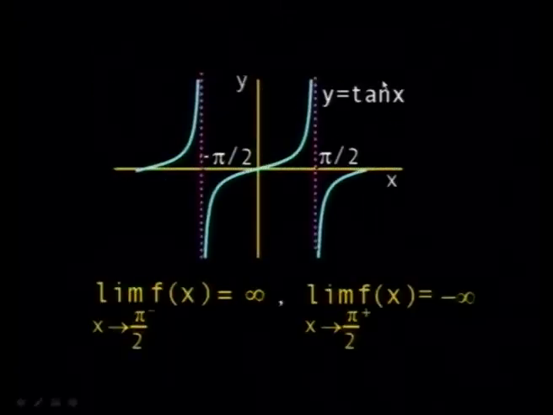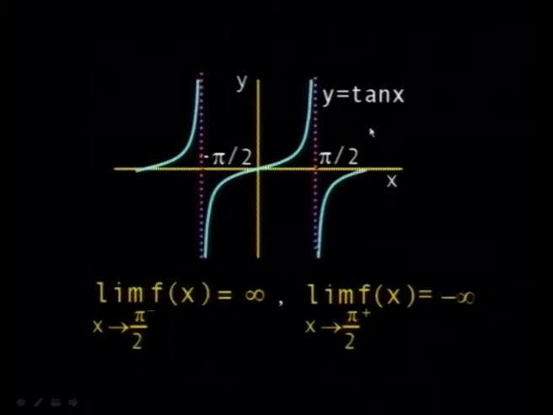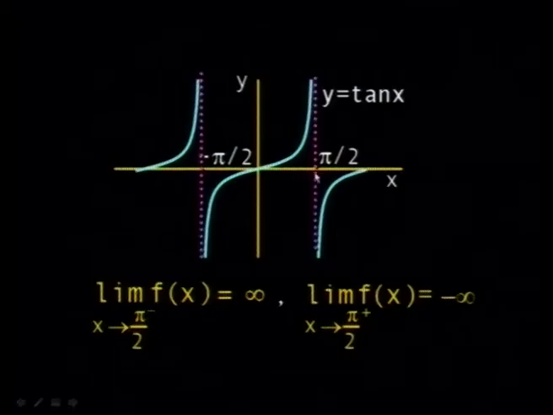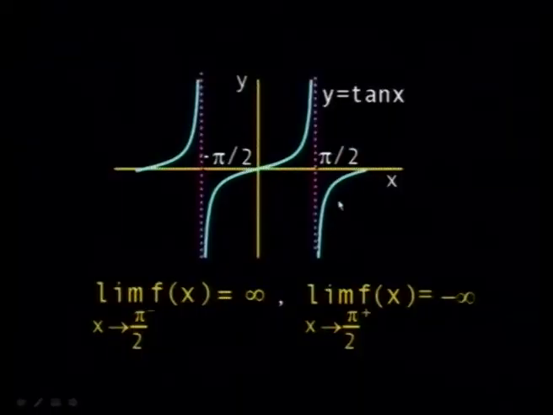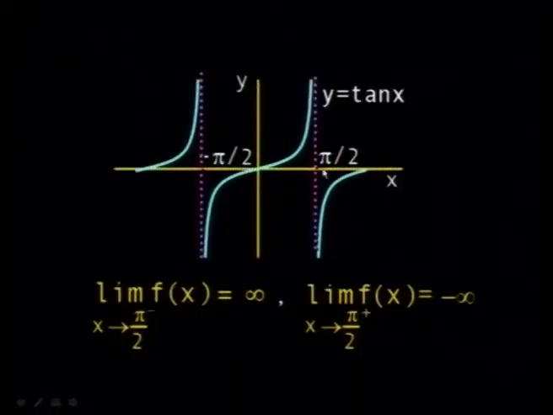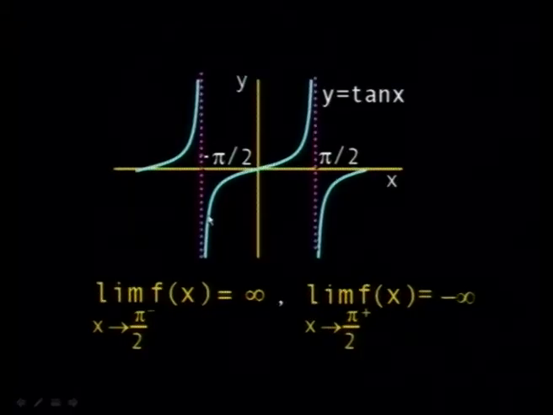For example, the tan x. We saw this before, the function tan x. These are called asymptotes. The values at which the function tends to infinity, we call them asymptotes. So here the function goes to minus infinity from the right-hand side of pi by 2, and from the left-hand side of pi by 2, it goes to infinity. And same thing here, at minus pi by 2 from the right, minus infinity, and from the left, it goes to infinity.